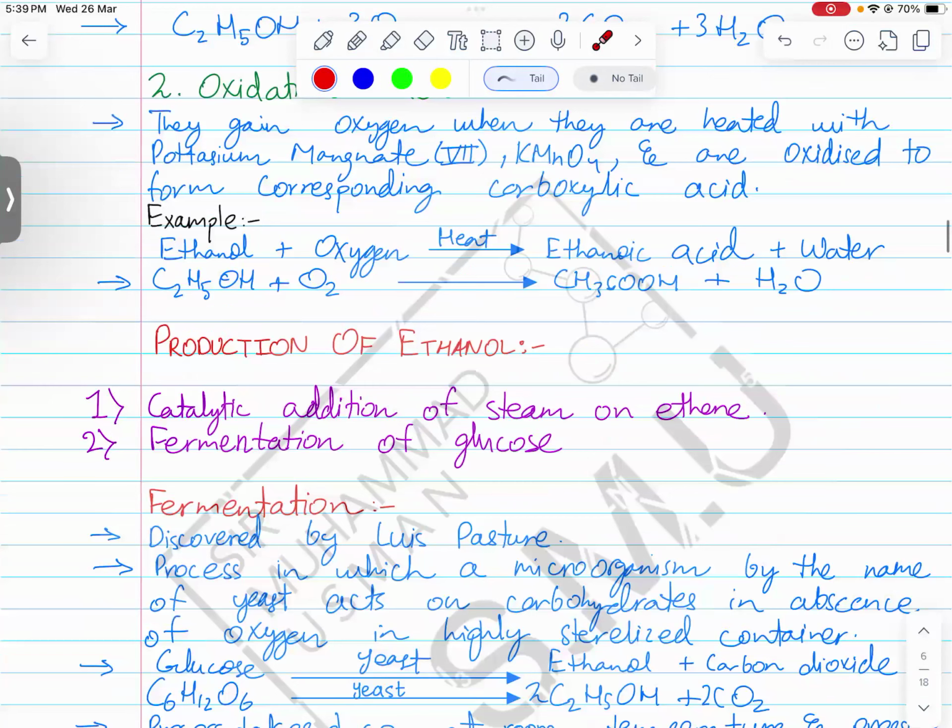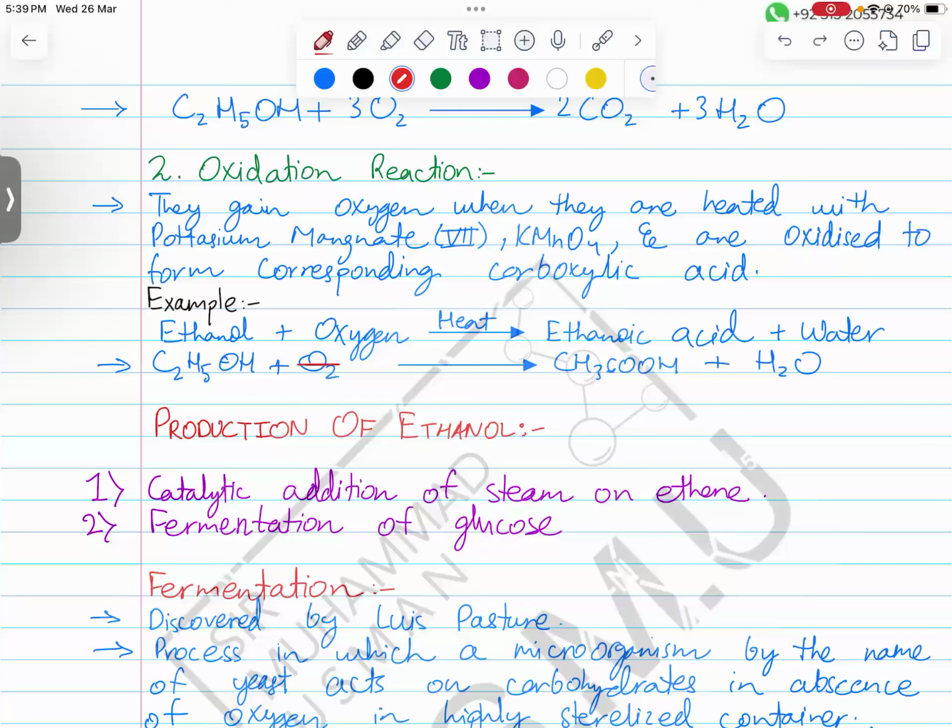Alcohols are then reacting with this. Why do we write oxygen like this for oxidation reactions? Because this oxygen is not O2. O2 is the diatomic molecule found in air. This is the oxygen that is donated from the oxidizing agent. All right, so ethanol produces ethanoic acid and water will also be produced.